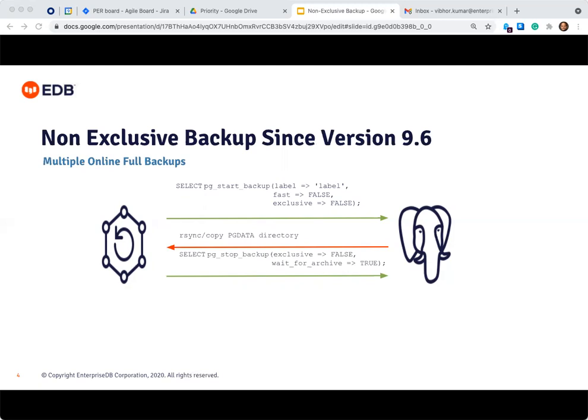Later, the user can execute the pg_stop_backup command with exclusive equals false to take Postgres out of the backup mode. In non-exclusive mode, the pg_stop_backup command shares the backup information, which DBAs and admins can use to create a backup label file in the backup directory.